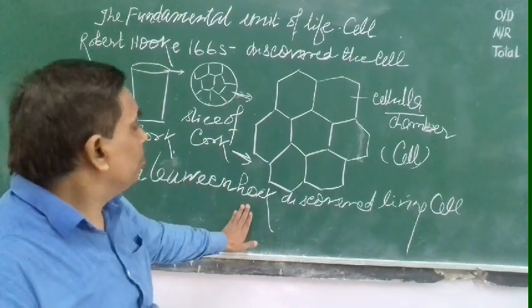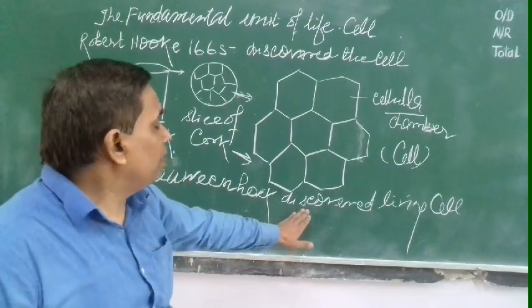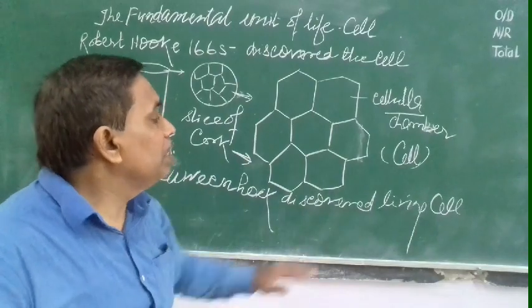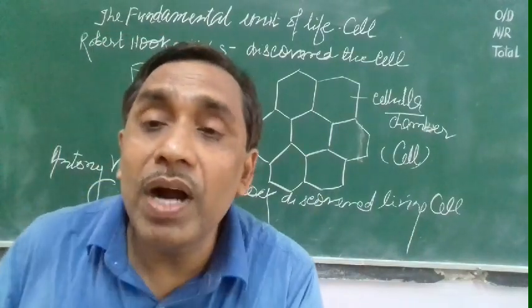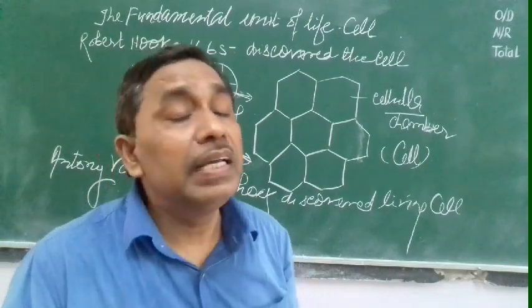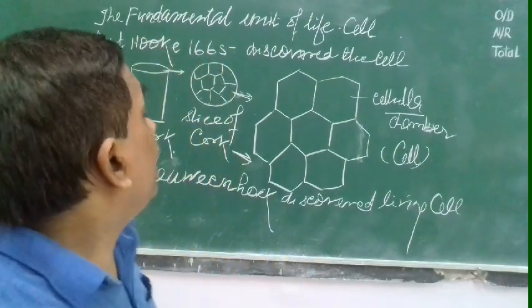Anthony van Leeuwenhoek discovered living cells by using pond water. He observed several living cells in the pond water, and after that,